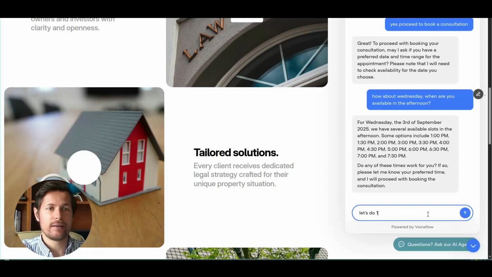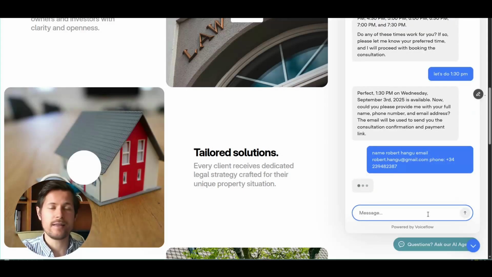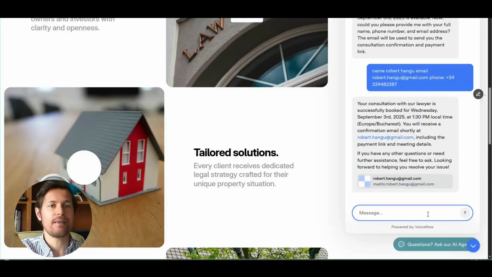So I will say, okay, let's do 1:30 p.m. And now it asks me for more details so that it can book this: my name, my phone number and email. I provide these details to the chatbot and now it will go on and book these. And it will book them both in the CRM that I showed you earlier and send me a calendar request where also the lawyer is invited, and an email confirmation, which it will tell me here: okay, your consultation with the lawyer is booked for this and that date. If you've got any other questions, okay, go on.